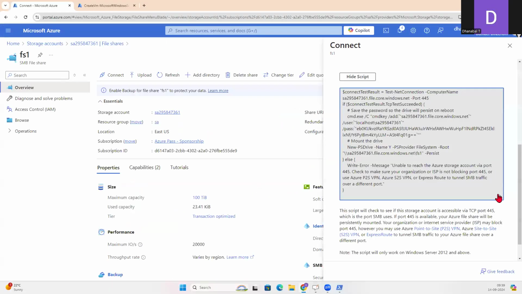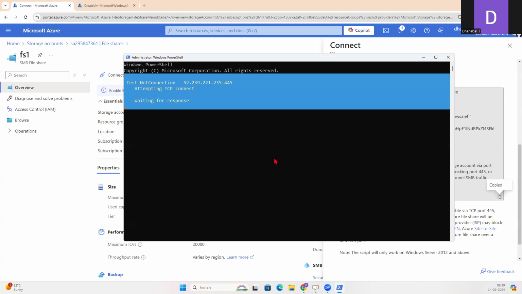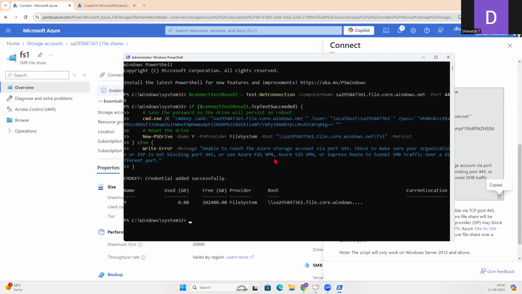Okay, let me just copy this command and execute it in my PowerShell. So it will check and now it will try to connect. It takes some time, let us wait. Yeah, it is connected to my system now.